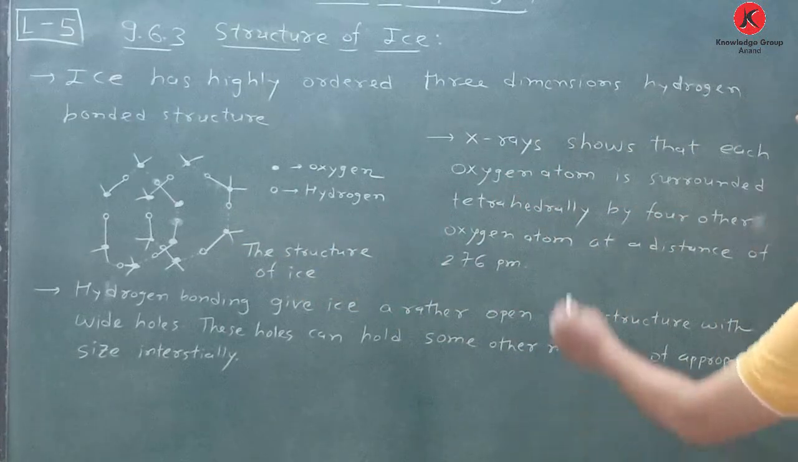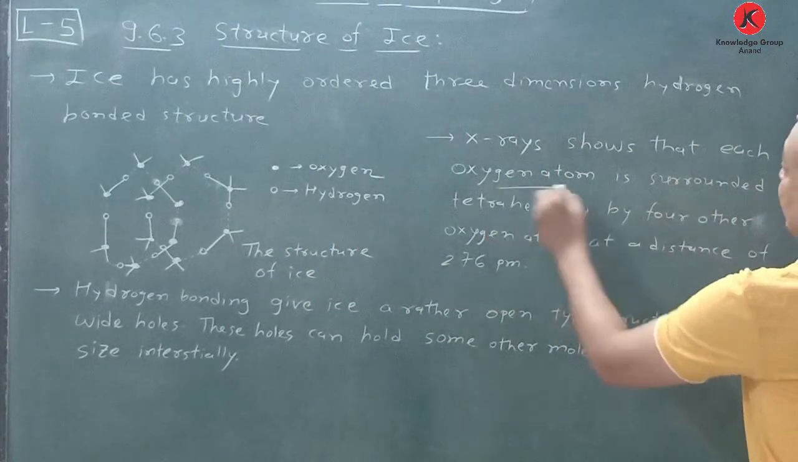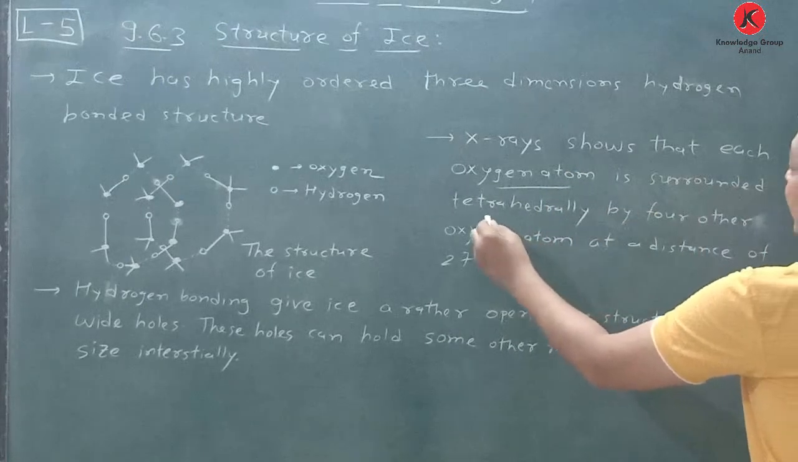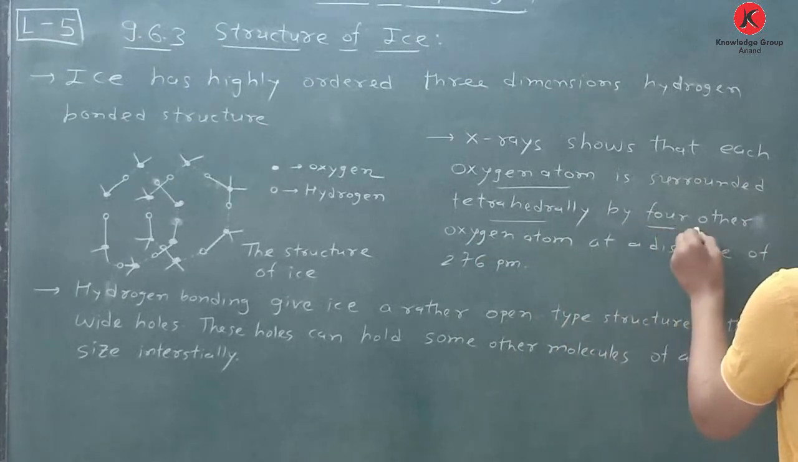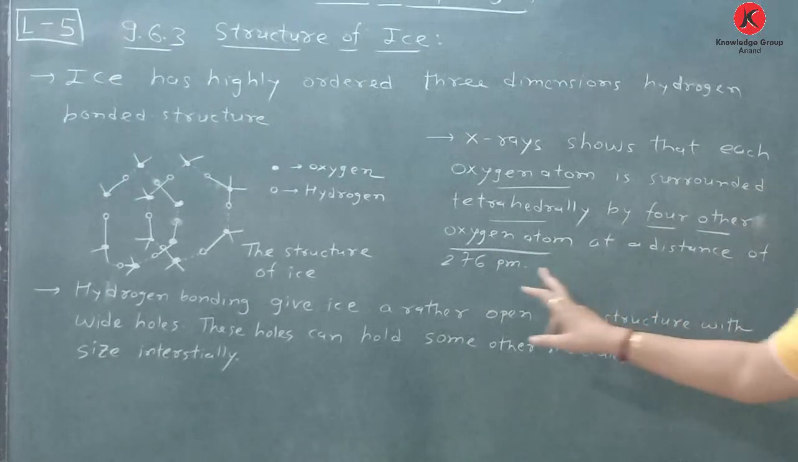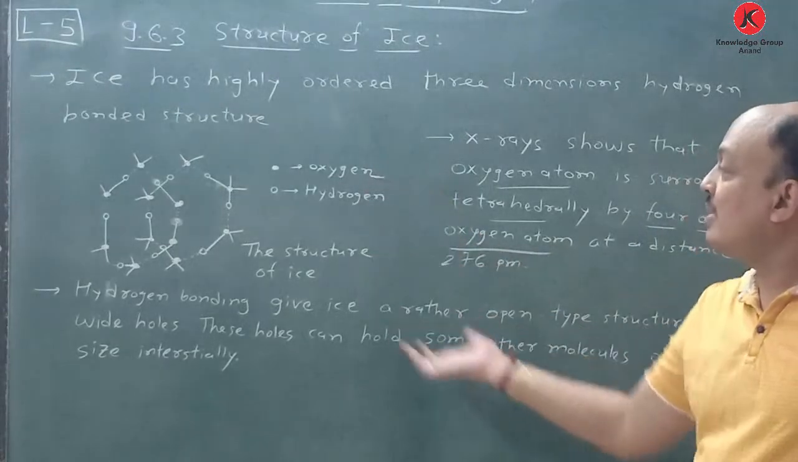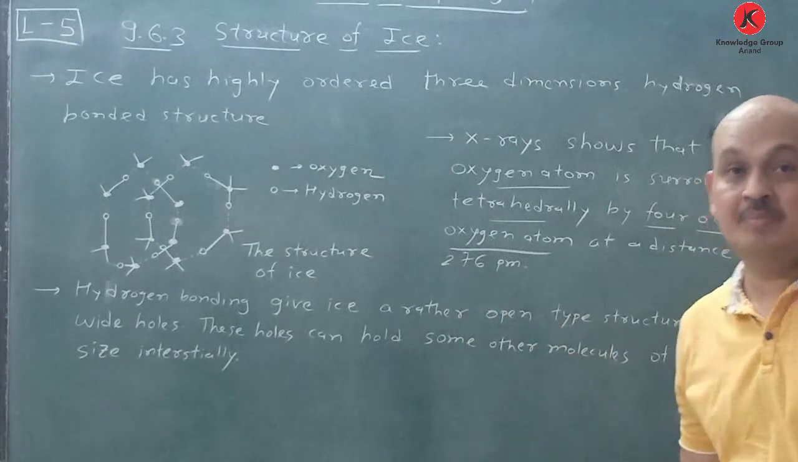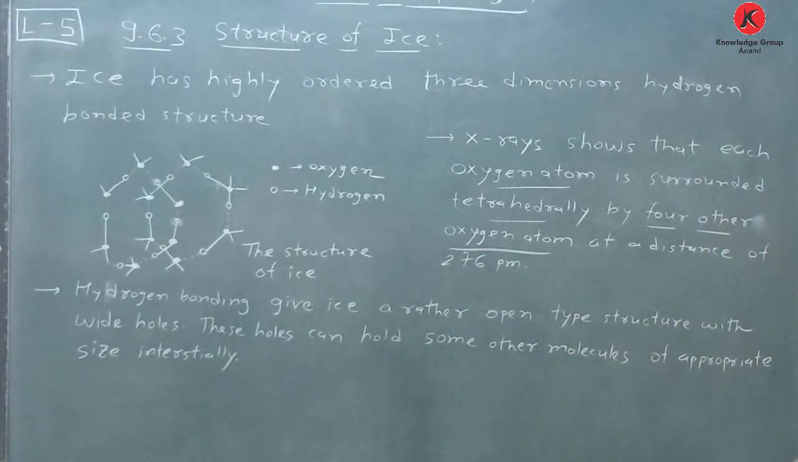This is very important. X-ray shows that each oxygen atom is surrounded tetrahedrally by 4 other oxygen atoms at a distance of 276 picometer. And this is all about the structure of ice. Now we switch towards the chemical properties of water.